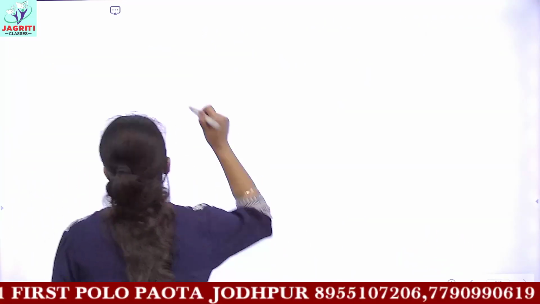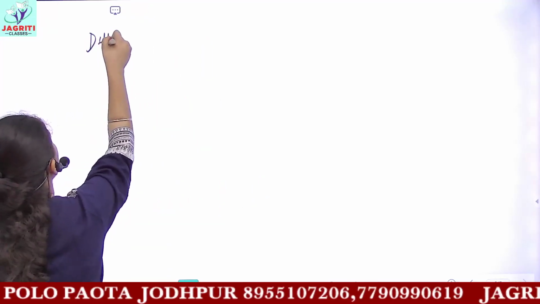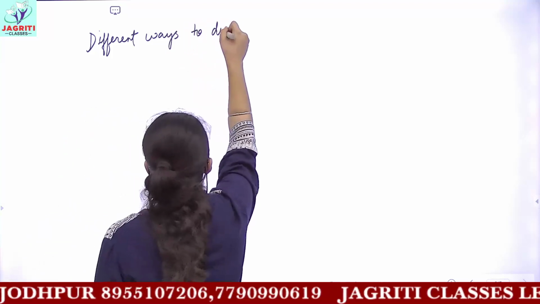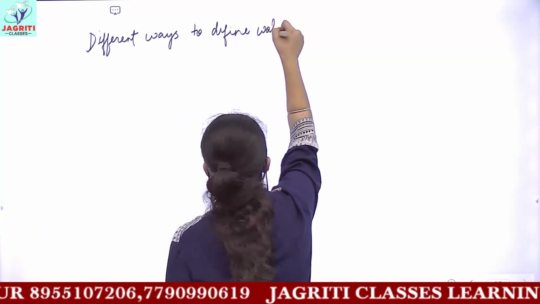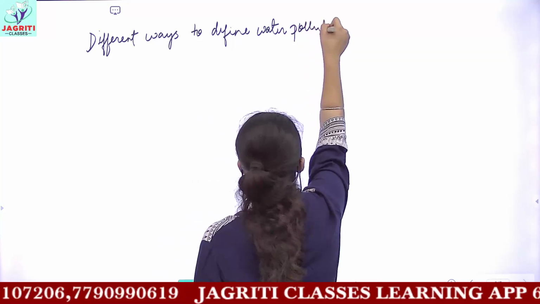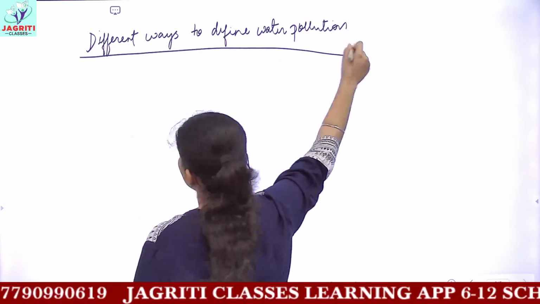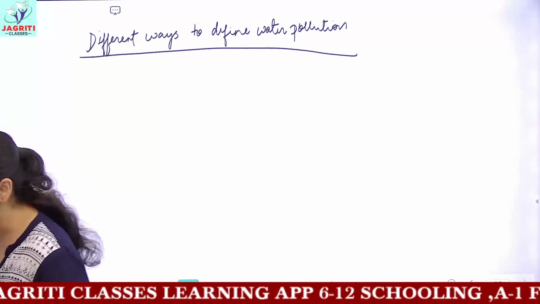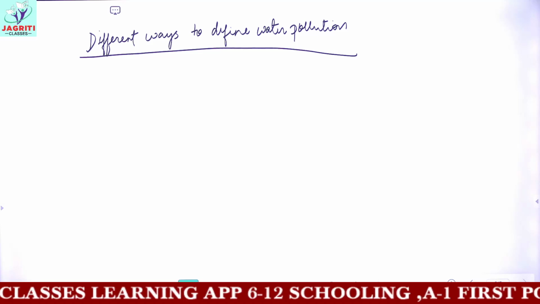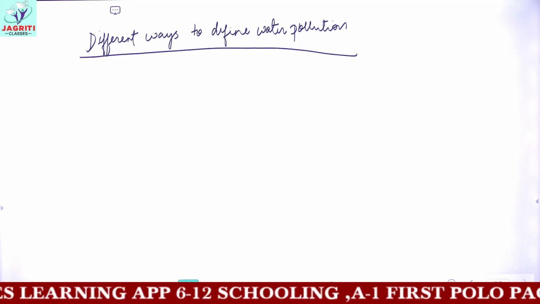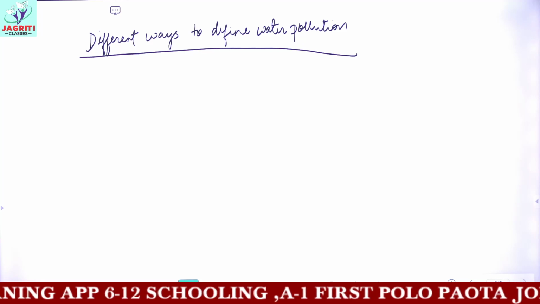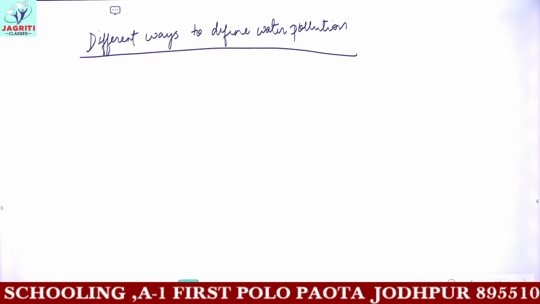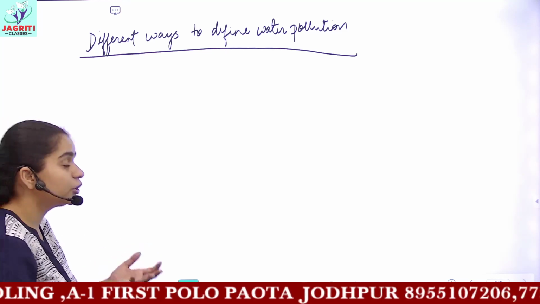So you can have different ways to define water pollution. We'll be just writing in short, and you can find the exact answers in your CBSE books. The first point written here is the addition of undesirable substances to water bodies in the form of fertilizers and pesticides from the nearby farms or paper industries, where disease causing organisms could grow, and this would cause many diseases.